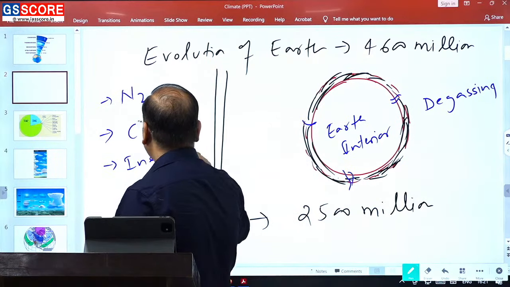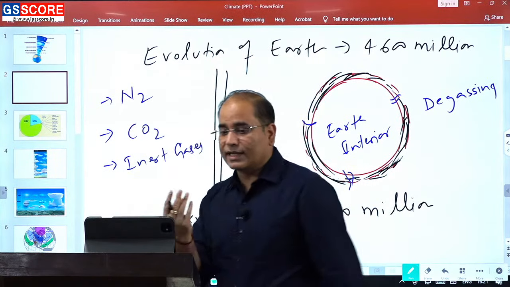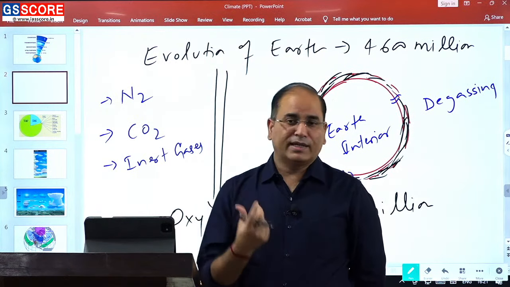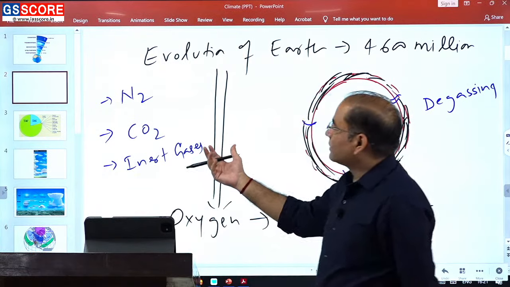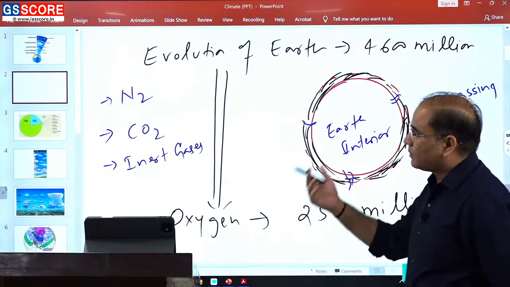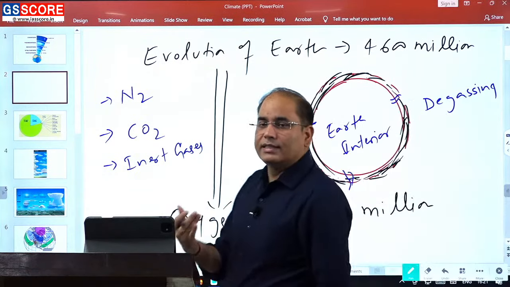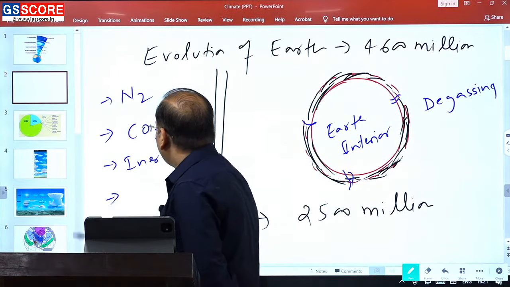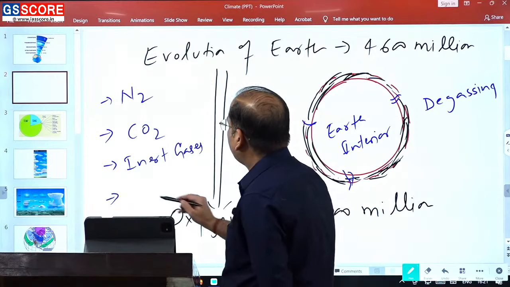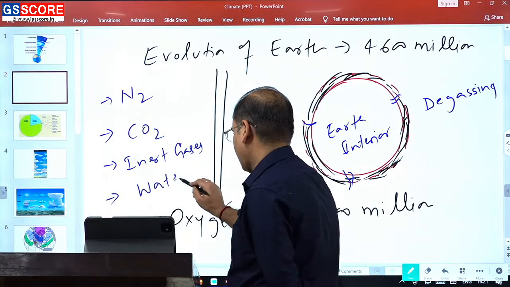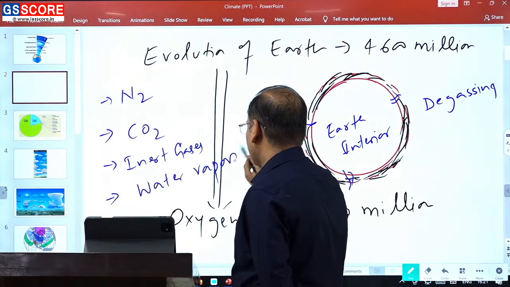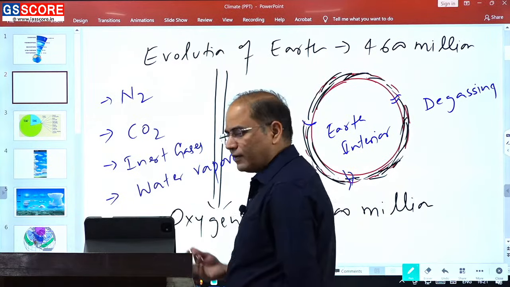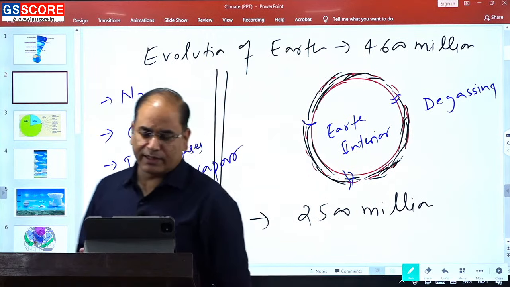Inert gases, so most of the inert gases have been added from the earth interior. Inert gases like argon, krypton, neon, xenon, all these gases have been added from the earth interior. Then you will also have water vapor. Water vapor has also been added from the earth interior. In fact, different particulate matters have also been added.